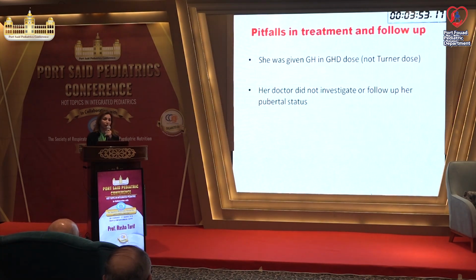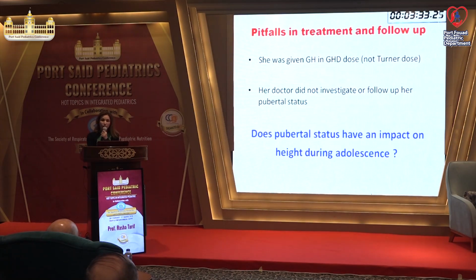First of all, she was given growth hormone in the growth hormone deficiency dose, and this is useless. In Turner syndrome, you need very much higher doses of growth hormone because they have growth hormone resistance. You must increase the dose, otherwise they will not respond. So it's important to diagnose a Turner, not a growth hormone deficiency case. Her doctor did not investigate her pubertal status.